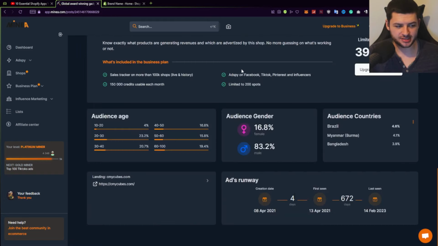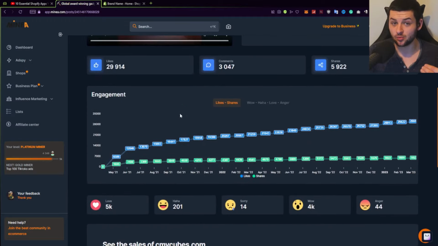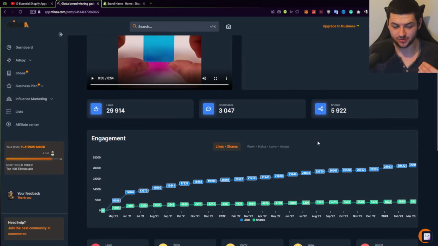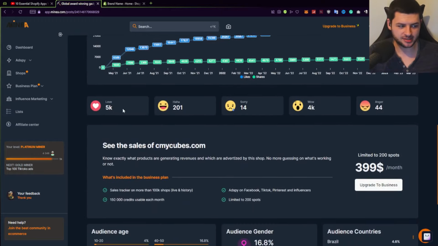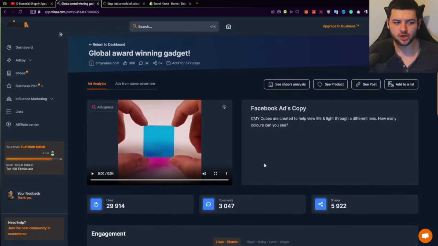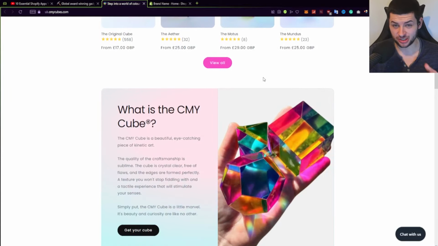So by default, you can see we have a lot of information. We have the audience demographics of who's interacting with this ad for this product that we've chosen. We can see the amount of likes for this ad and the shares, which shows there's some real engagement from people watching this ad. Okay, you can see the reactions on Facebook. You can also have a look at the website for this product too, which will take us to the product website, so we can use this to actually do some market research to try and imitate that website if we want to use that product.